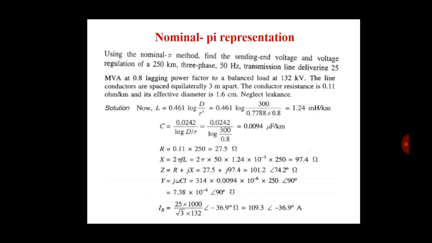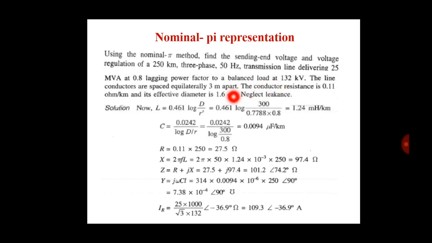Now the example. Using the nominal pi method, find the sending end voltage and voltage regulation of a 250 km, 3-phase, 50 Hz transmission line delivering 25 MVA at 0.8 lagging power factor to a balanced load at 132 kV.